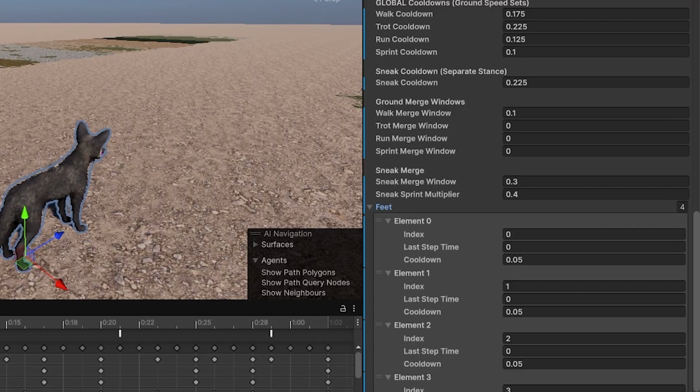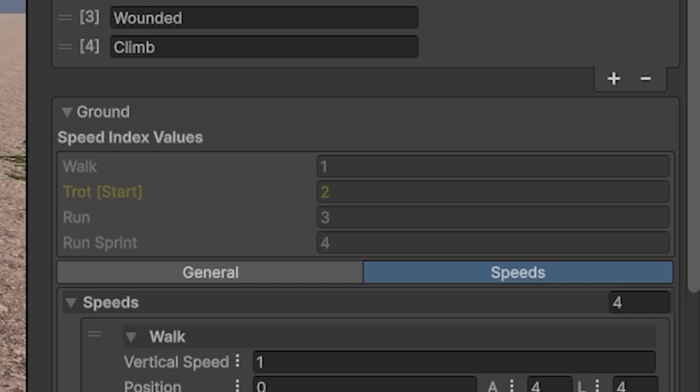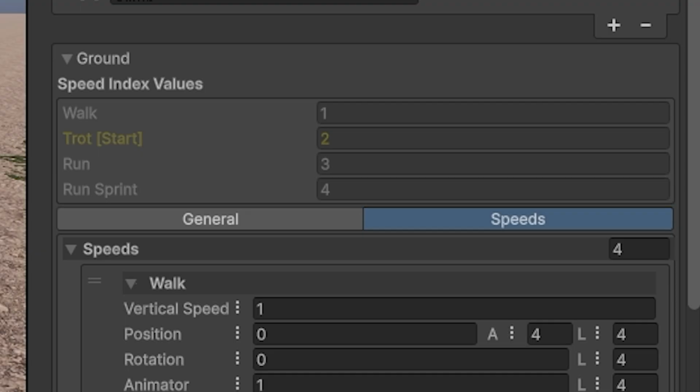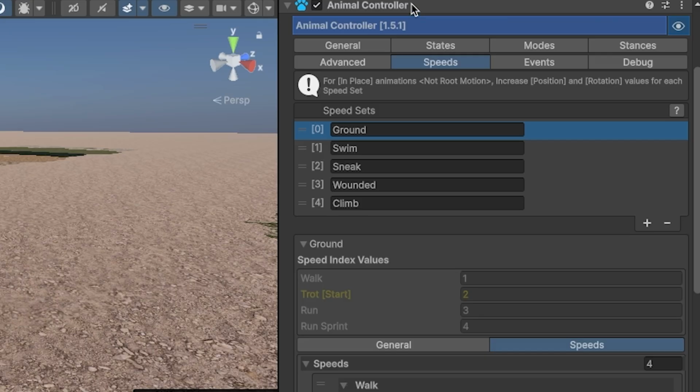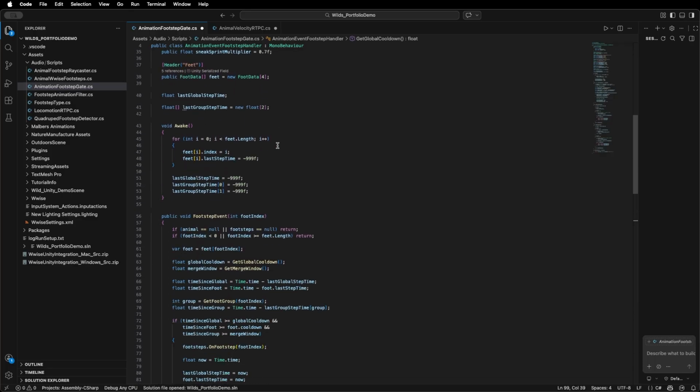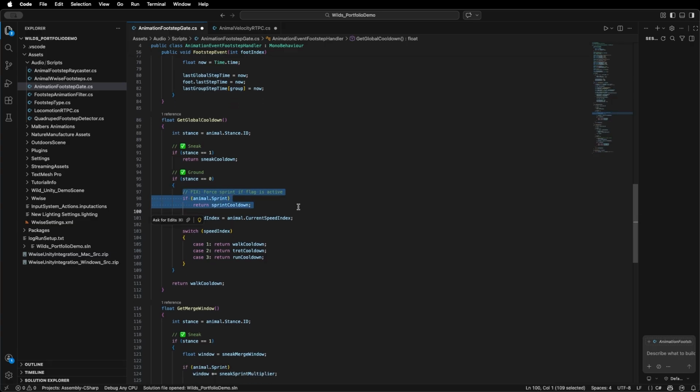Sneak, walk, trot, and run were all working perfectly, but in ground speed set, the sprint index was just not activating. Eventually, I realized that Mulber set up these speed set indices, but for some reason index 4 for sprint didn't actually activate, so I had to update the code to also check for sprinting and not rely on active speed set index. And that seemed to solve the problem.